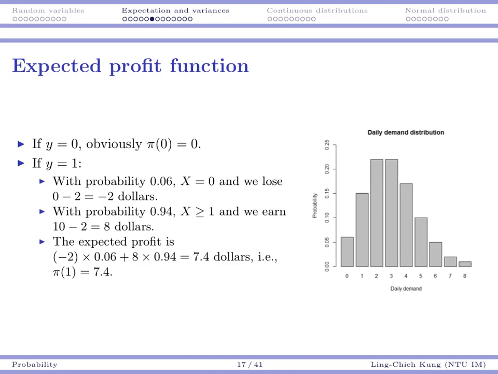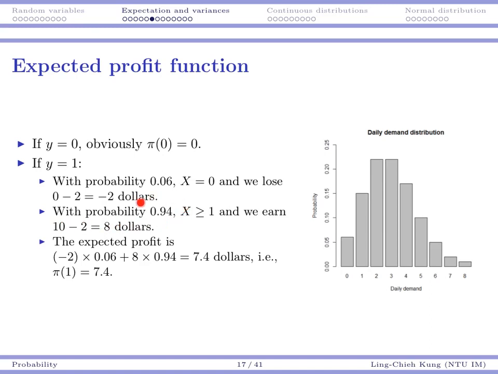So let's try it. Suppose y is 0. Then obviously I'm going to sell nothing, but I also don't need to pay anything for procurement. So my cost and my revenue are both 0, so my profit is also 0. If y is 1, then I need to do some calculation. I know with probability 6%, I'm going to have no demand, and in that case my profit would be -2 because I earned nothing but I paid $2 for procurement.